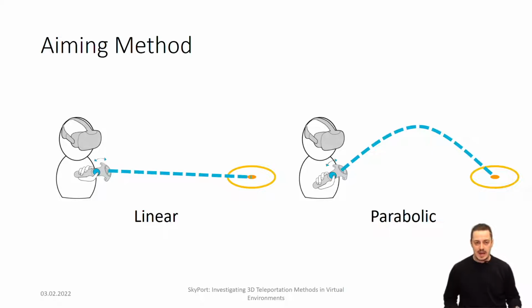So speaking of the aiming methods, we looked at the two traditional methods of teleportation, such as linear and parabolic aiming. To keep both methods comparable, we aim to limit them to the same maximum distance of 18 meters. For the linear teleport, this constraint implies simply setting this value. For the parabolic teleportation, we derived the maximum distance by computing the projectile distance at the angle of 45 degrees of the controller to the ground.